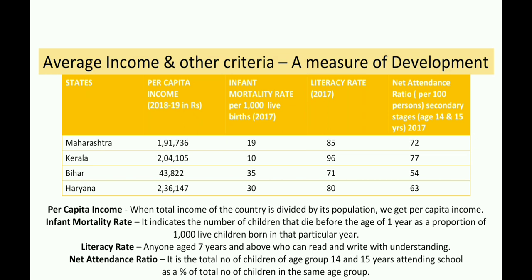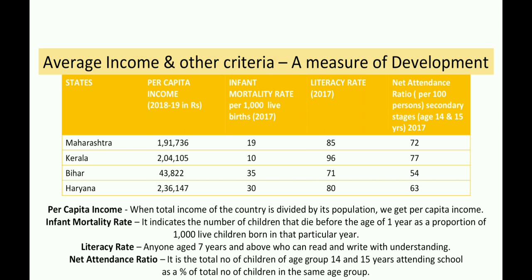When we talk about their per capita income, and this data is from 2018-19, the per capita income of Maharashtra is 1,91,736. The per capita income of Kerala is 2,04,105.